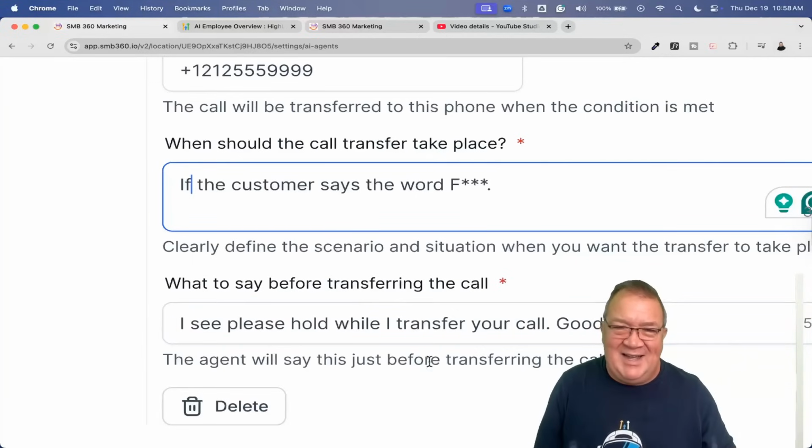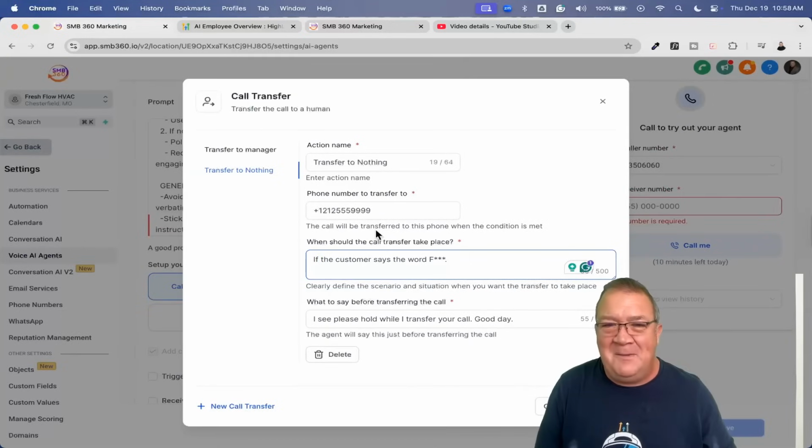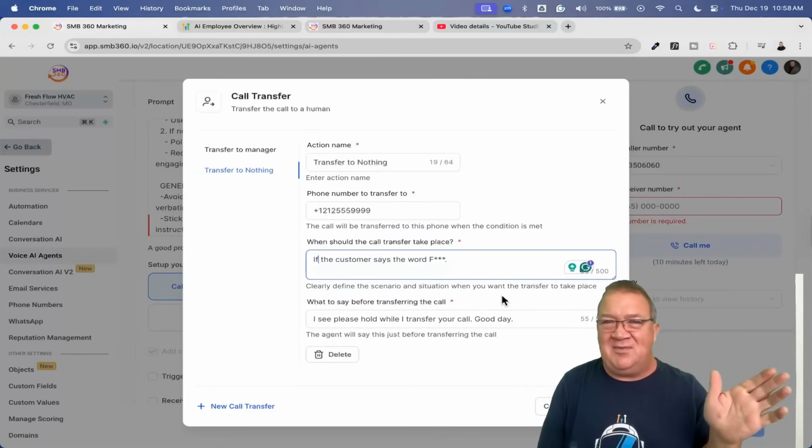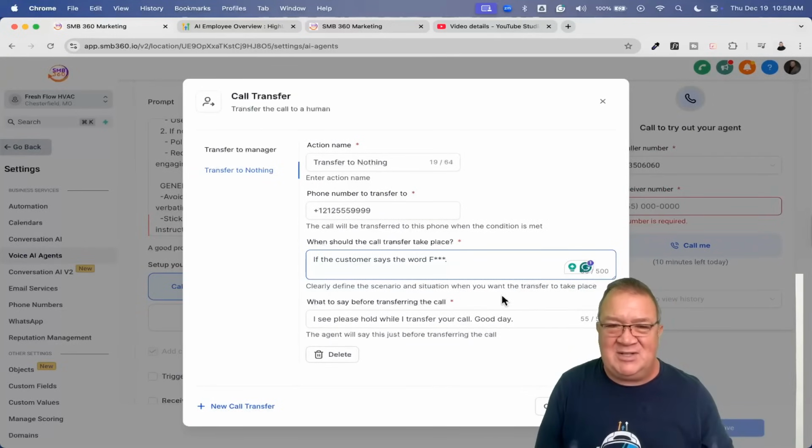So it's just funny. I thought that you could have a call transfer and have something like that in there to transfer and just get rid of the person if they're being irate with you or they start using cuss words or things like that. I just thought it was pretty funny, so I wanted to share it with you.